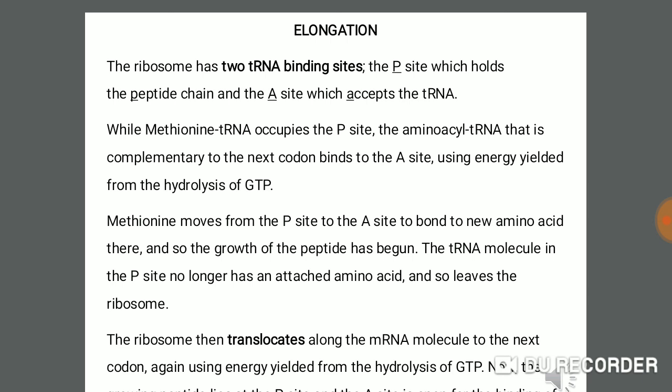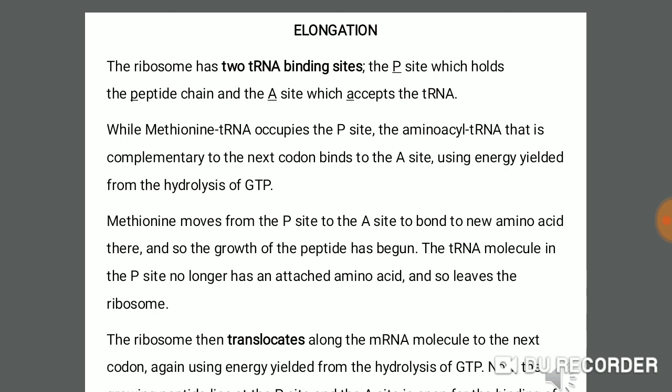The ribosome has two binding sites, the P site and the A site. The P site is holding the peptide chain, and the A site is accepting the tRNA molecules.